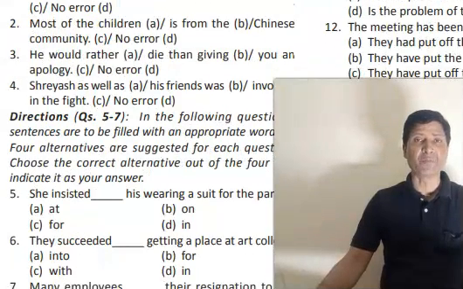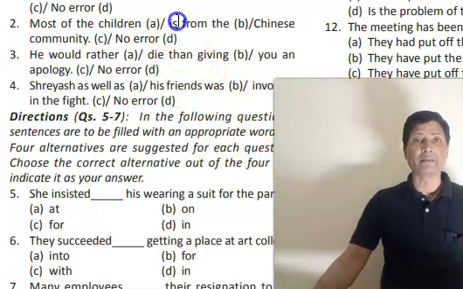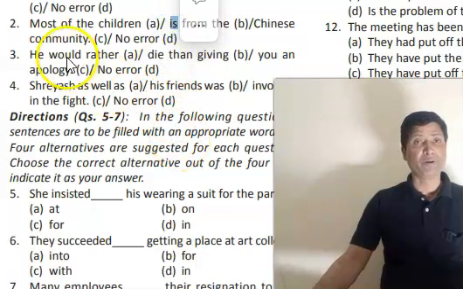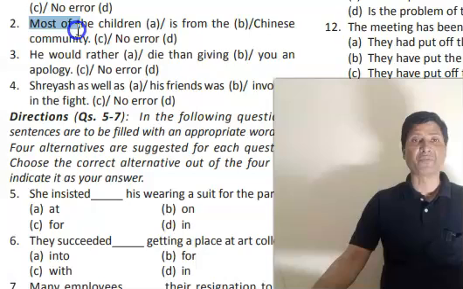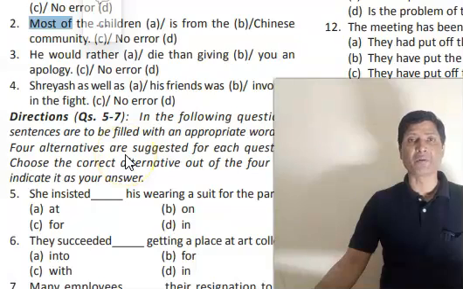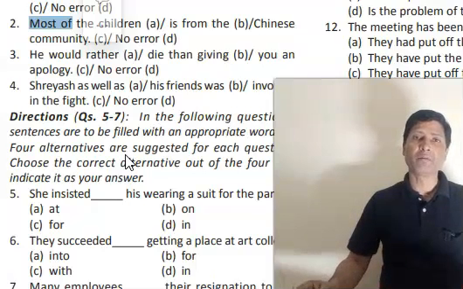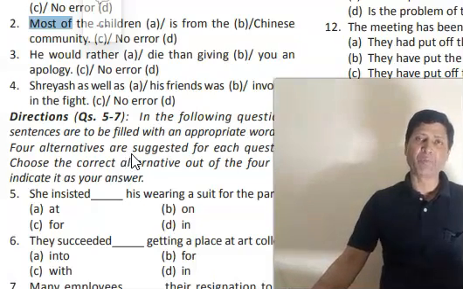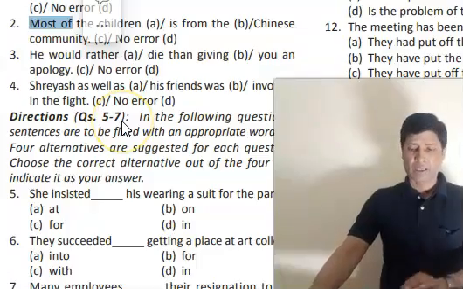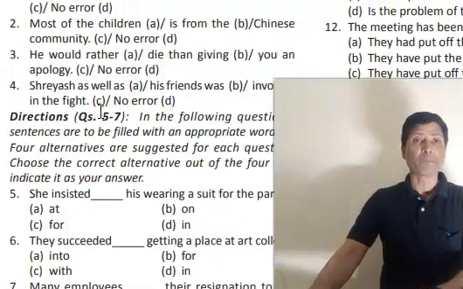Most of the children is from the Chinese community. C, no error D. Is there any problem? Yes, there is. This word is wrong because the subject of this verb is most of. I have already discussed in the subject and verb agreement chapter that is already uploaded on YouTube, that when most of is followed by a plural countable noun, it is followed by a plural verb. And when most of is followed by an uncountable noun, the verb coming after it should be singular. So it should be are. Now question number 3.